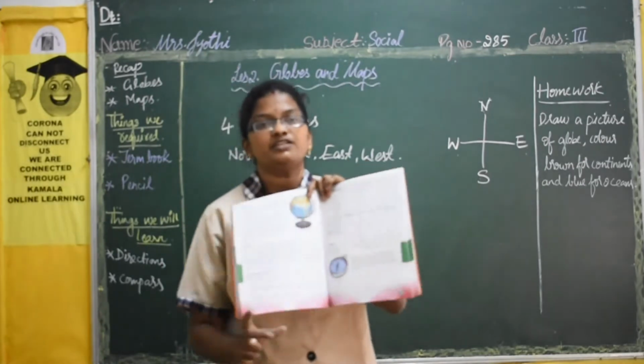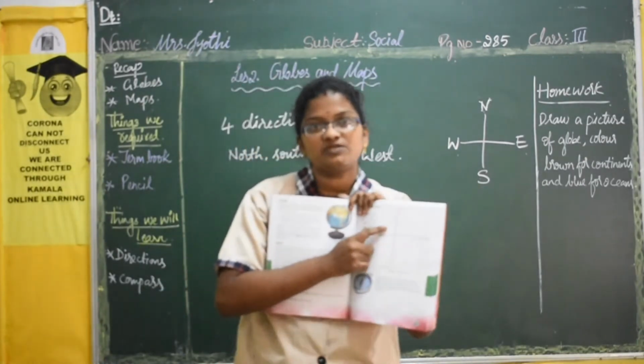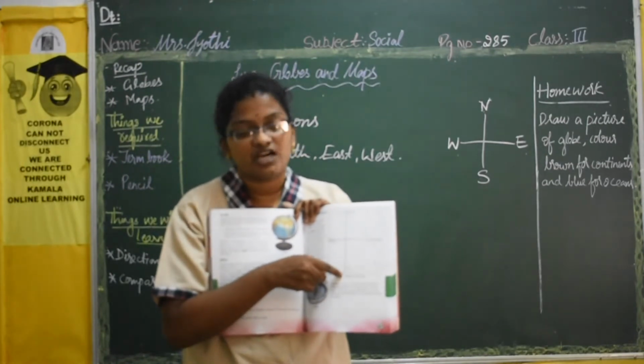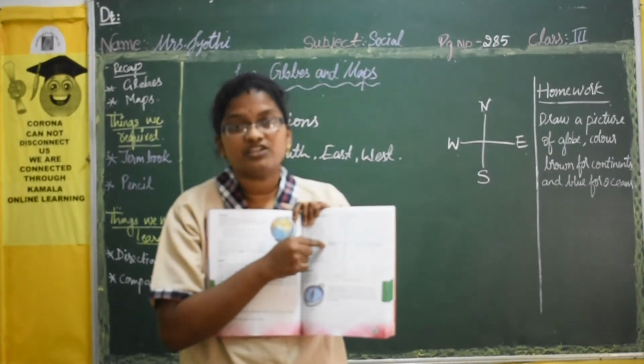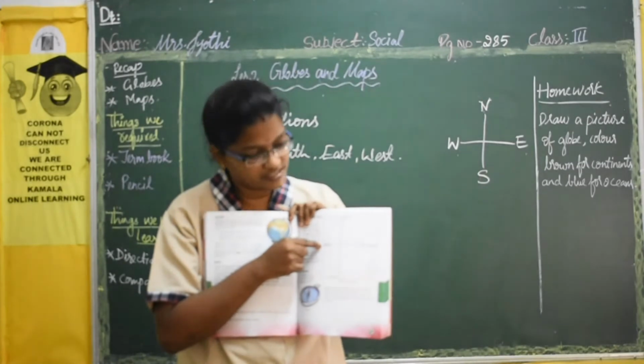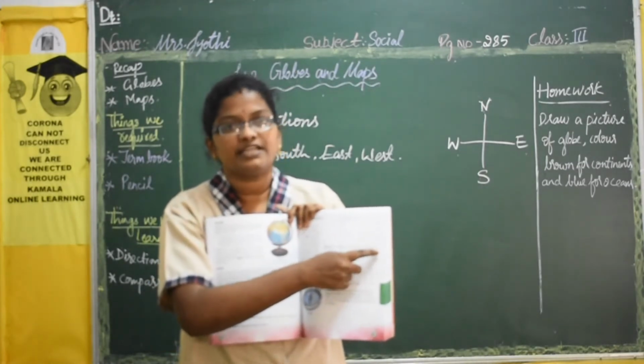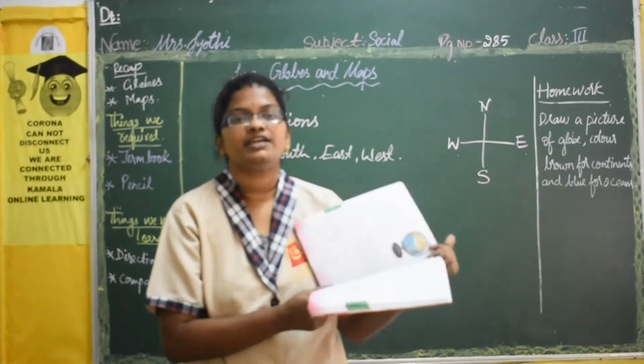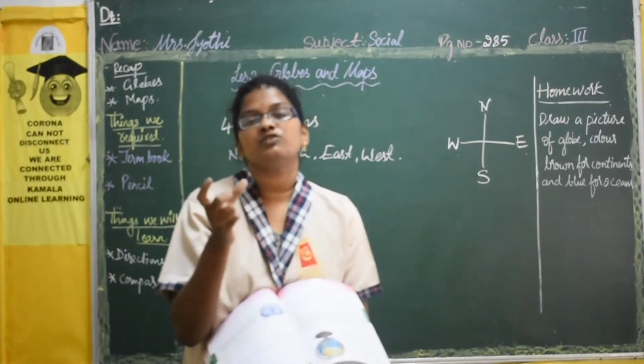Now if you look here, this is the map of India in your textbook. So on the top you have north side, towards bottom you have south, and here towards your left hand side it is west, and towards your right hand side it is east. So by these directions easily we can tell to which side a state is located.